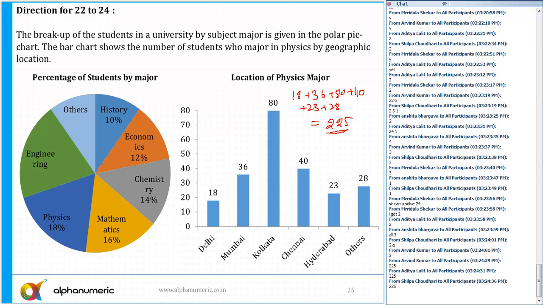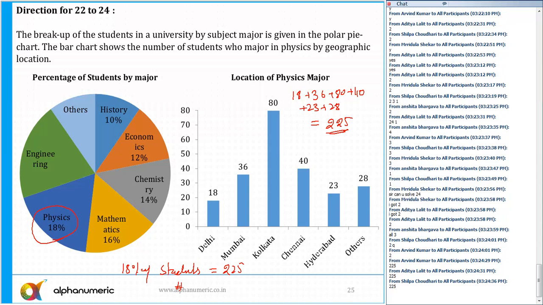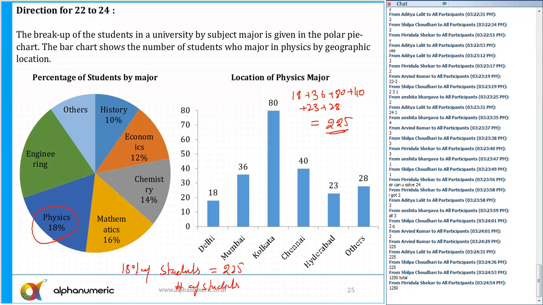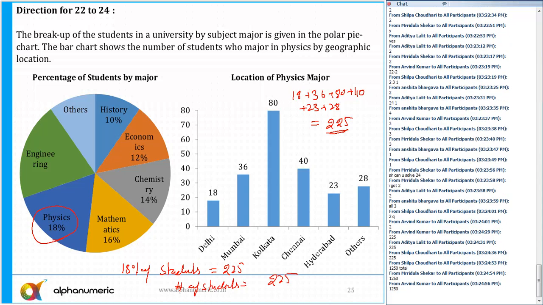So physics total is 225, and here it is nothing but 18%. So can you say 18% of students is equal to 225. So what is the total number of students? We can find out quickly. That is equal to 225 by 18 into 100, that is equal to 1250.